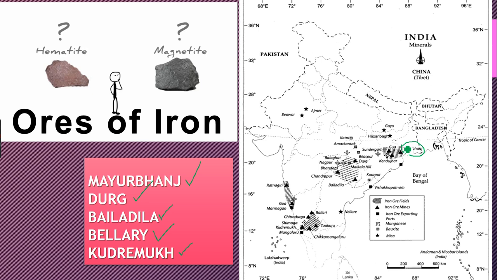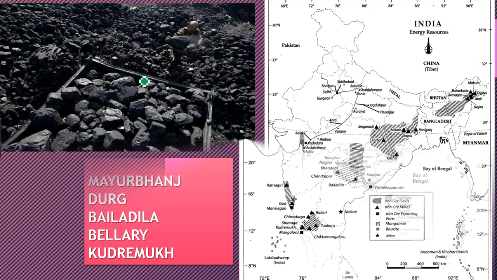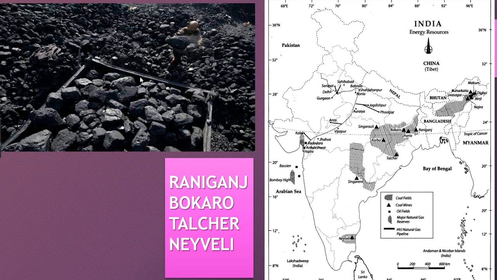Mayurbhanj is in Odisha. Now Durg, you can see Durg here in Chhattisgarh. Then it's Bailadila. Bailadila also happens to be in Chhattisgarh. Bellary is in Karnataka, and Kudremukh also is in Karnataka. Remember these five places. Please mark them in your map because the map carries 6 marks altogether in your board exams. Let's go for the coal mine map.